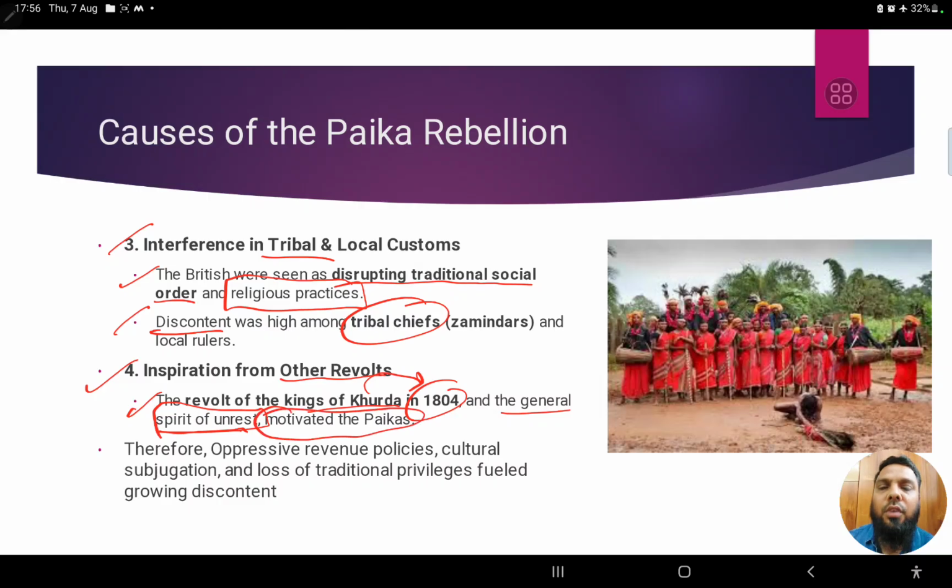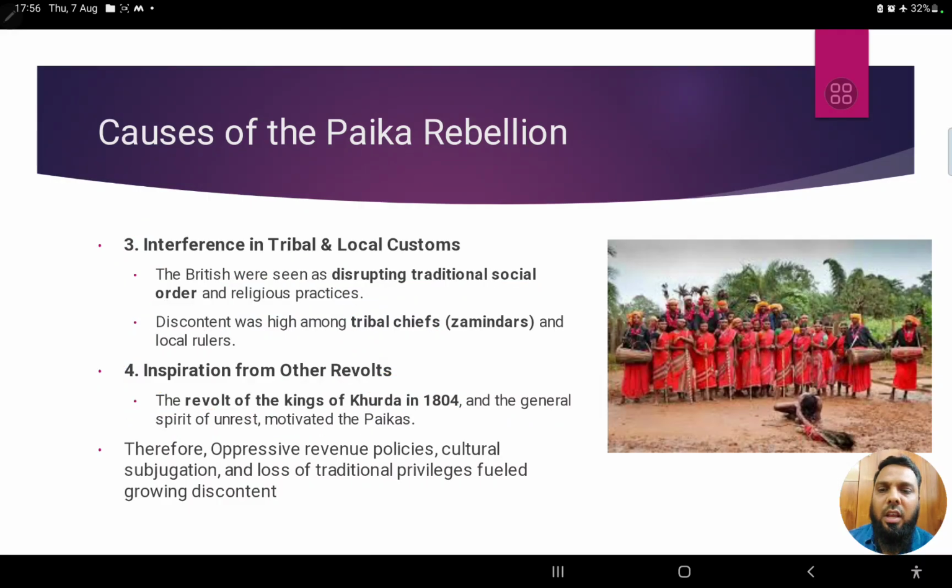All these things motivated the Paikas. And therefore, at the end of the day, what we can sum up is oppressive revenue policies, cultural subjugation, loss of traditional privileges, and we can also add loss of social status as well. All these things were causes for the Paika rebellion.